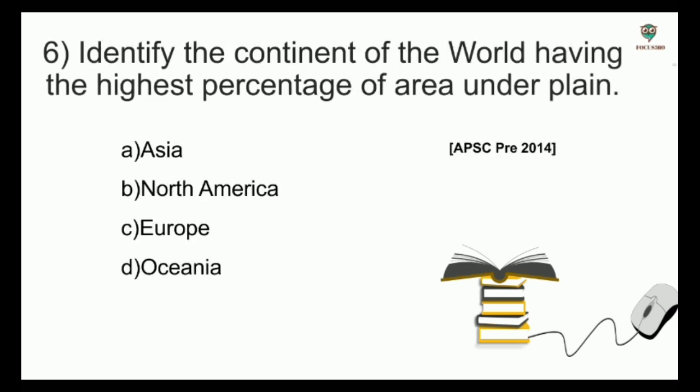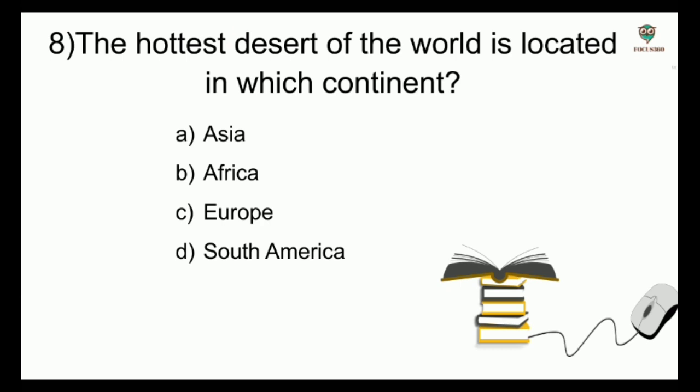Identify the continent of the world having the highest percentage of area under plain. Options: Asia, North America, Europe and Oceania. And the answer is Asia. Next question. The hottest desert of the world is located in which continent? Options: Asia, Africa, Europe, South America. And the answer is Africa, and it is the Sahara Desert.